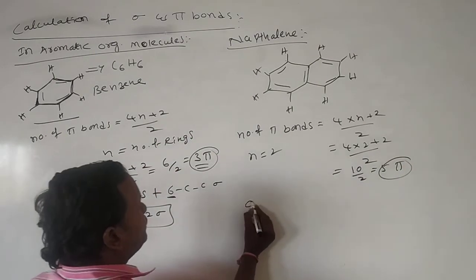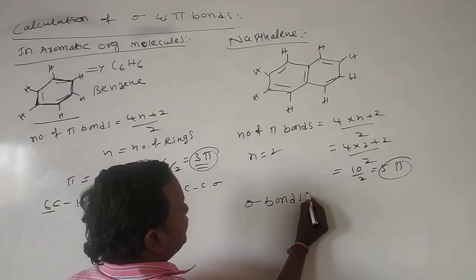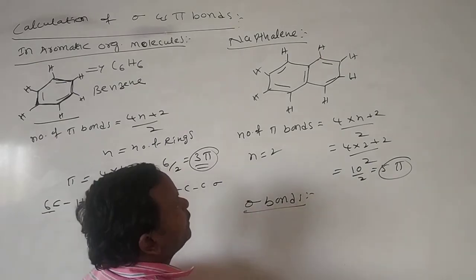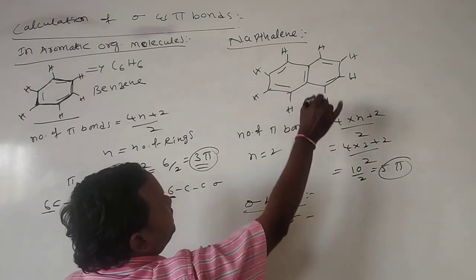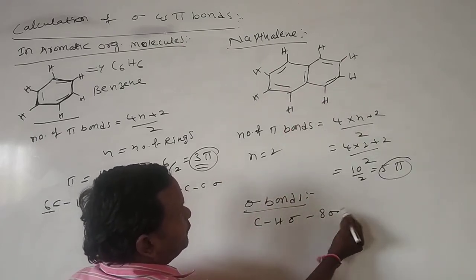How to calculate the sigma bonds? Just by seeing the structure we calculate the sigma bonds. How many hydrogens are there? 8 hydrogens are there, so 8 carbon-hydrogen sigma bonds.